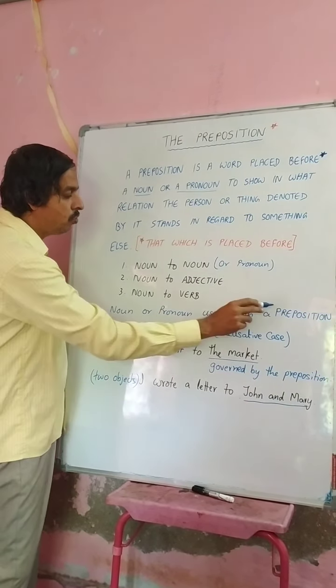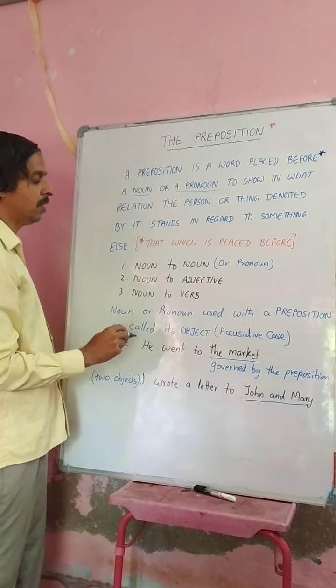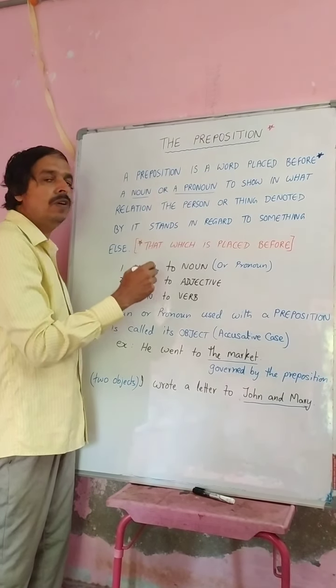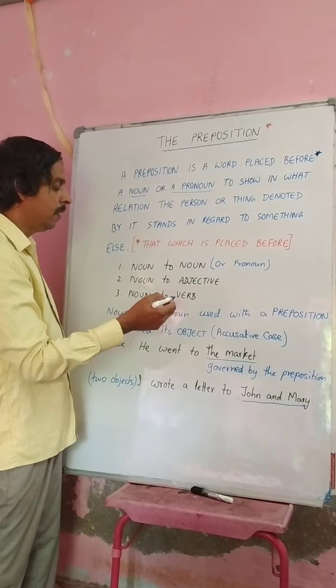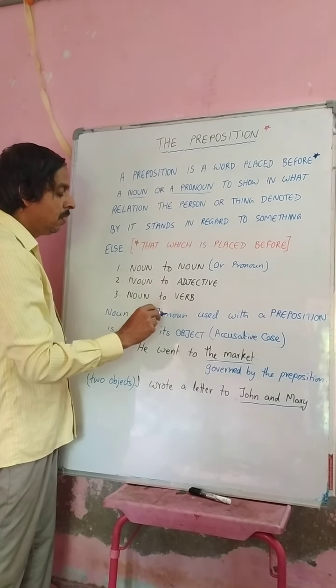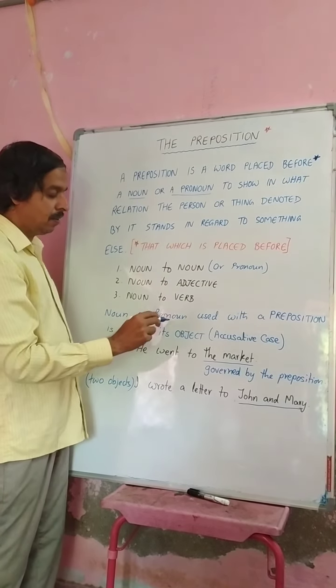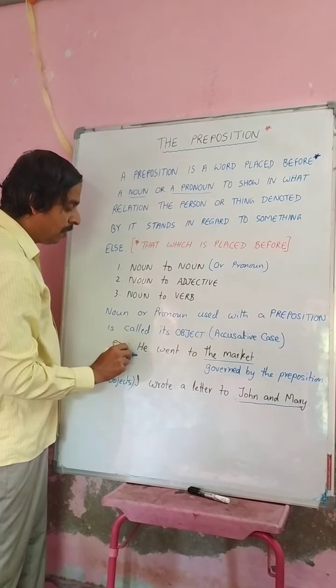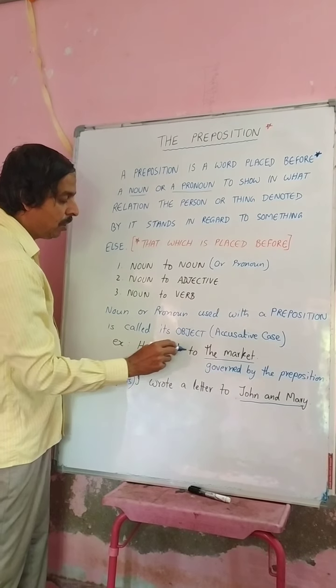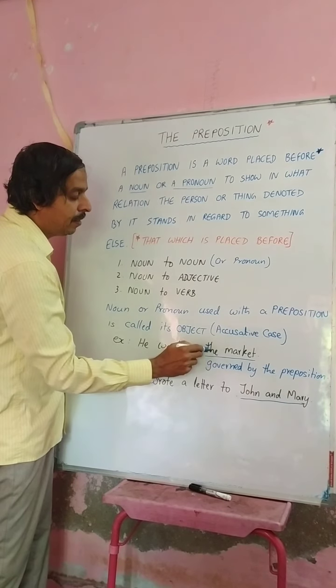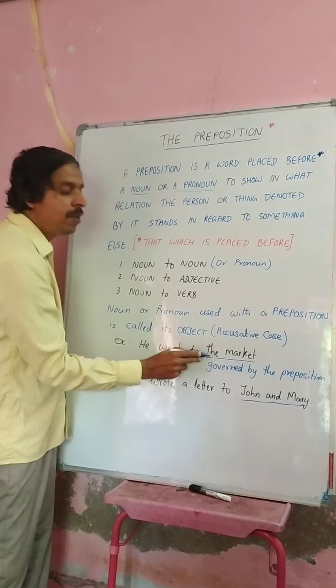A noun or pronoun used with a preposition is called its object. Here you see, most of the time a verb has its object. Similarly, like a verb, a preposition also has an object. This is called the accusative case. See the example: he went to the market. Here you see, to the market. The market is the object of the preposition.